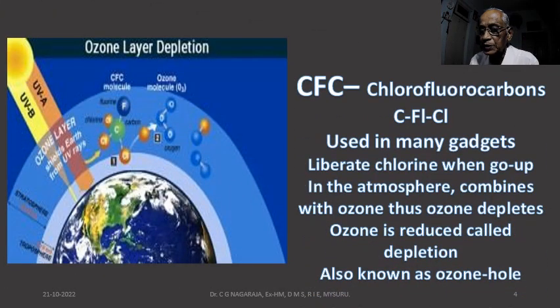Ozone layer sometimes gets depleted. That means ozone will be completely destroyed at certain parts of the ozone layer. How does it happen? Human beings use different chemicals, especially as solvents, and also in AC, that is air conditioners, in refrigerators, in aerosols, and in many scents we use as sprays.